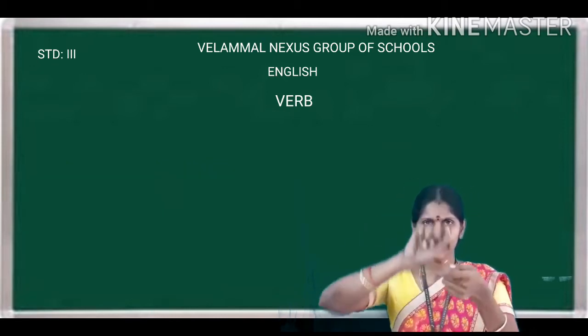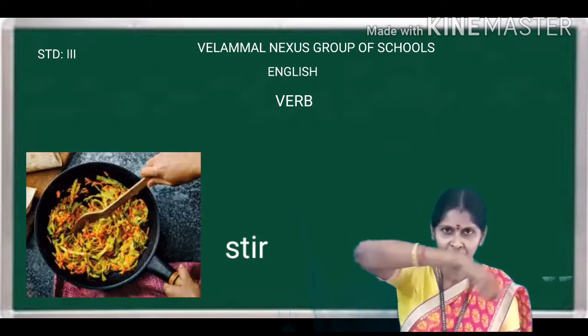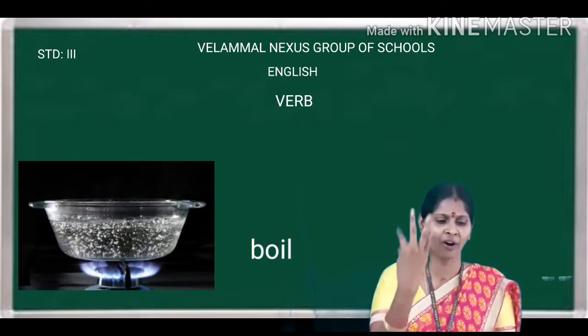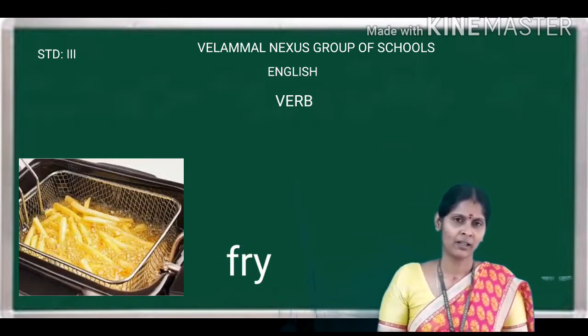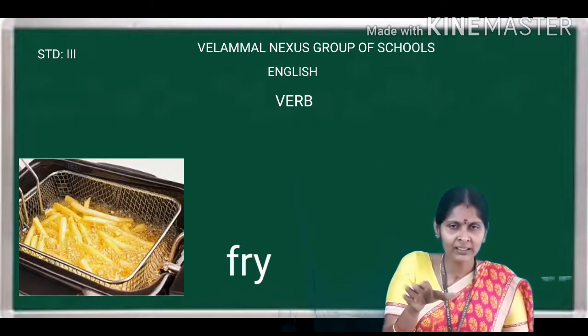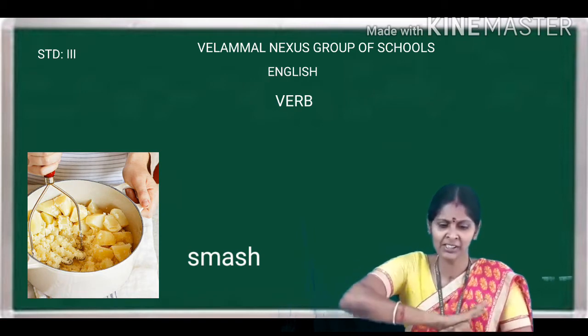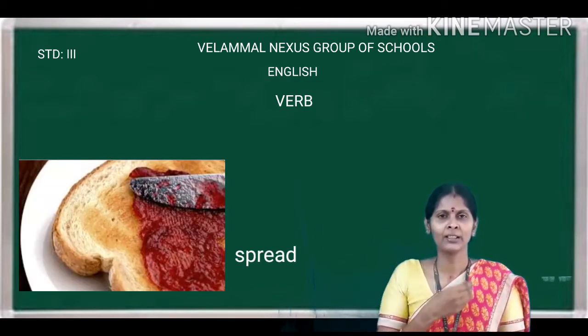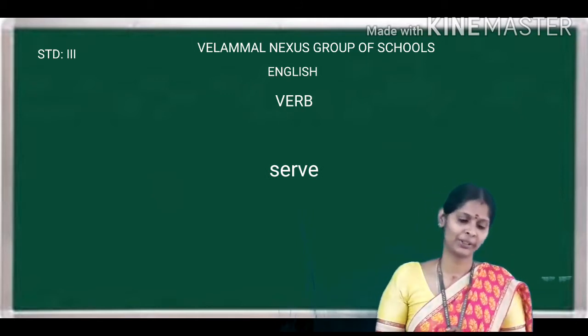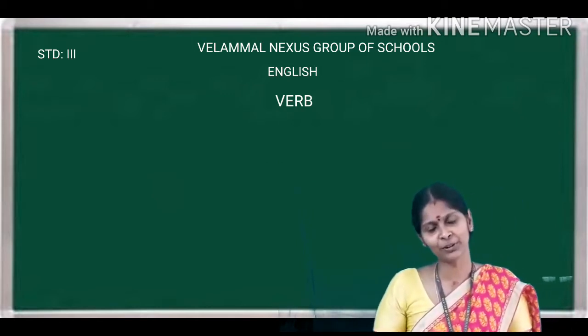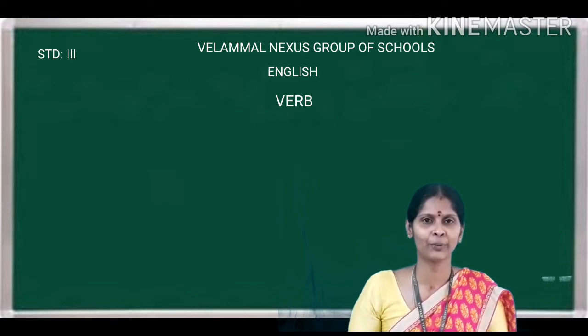Break, peel, stir, boil, then bake, fry, smash, spread, sprinkle, serve. So these are the different kinds of kitchen verbs that we use in our day-to-day life.